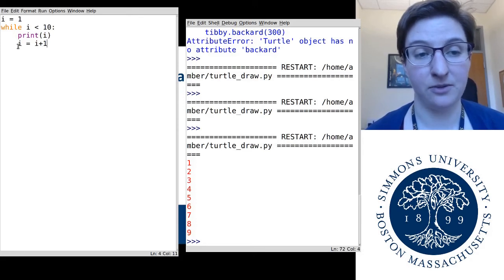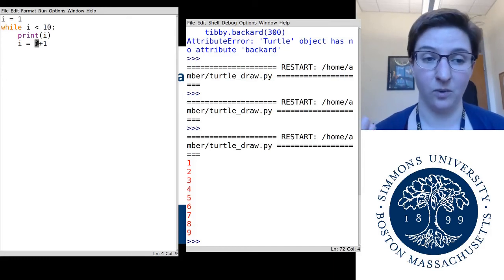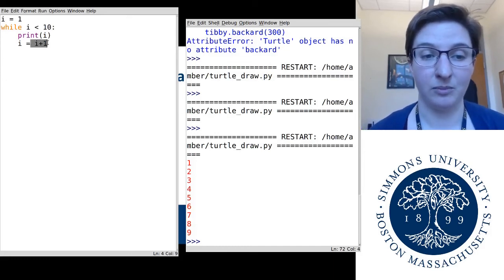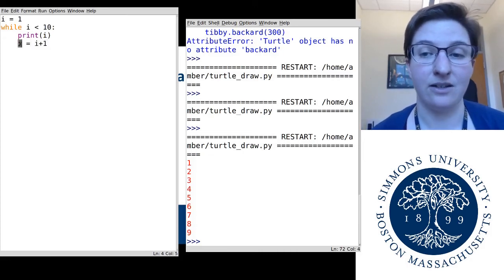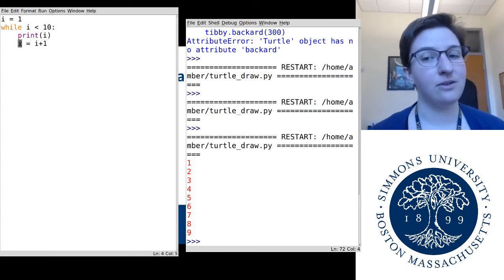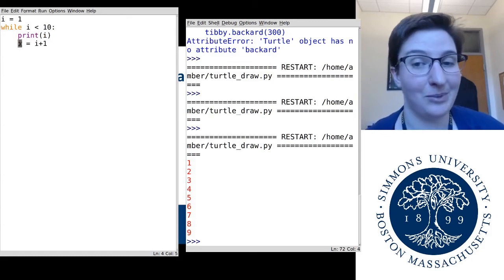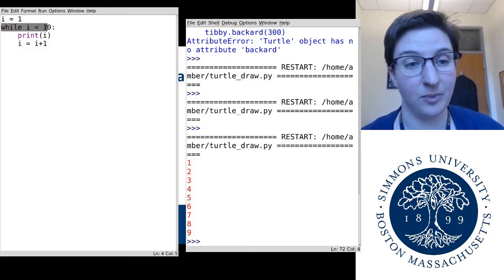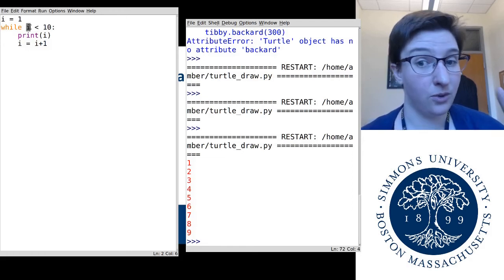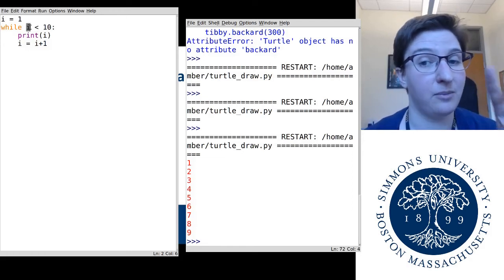So I equals I plus 1, like I said, this I gets replaced with the current value of I, which is 1. This whole thing becomes 1 plus 1, which is 2, and then 2 gets assigned to I. So as we go through this loop, I's value is being updated every time. So we go back to the top of the loop and we say, well, while I is less than 10. Well, I is currently 2 now.